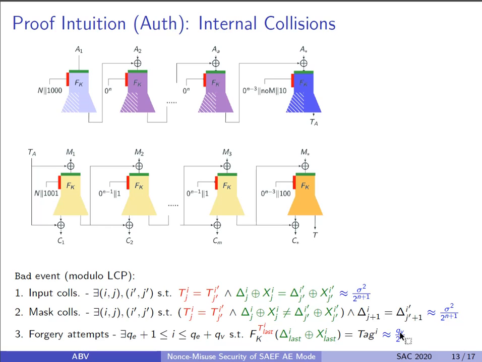The third and final bad event is the forgery attempts, when a tag provided in the decryption query verifies its corresponding ciphertext. That is, when this equality holds for the last fork call of that query. There are 3 cases for such collisions to occur. First, when with the previous encryption query, this decryption query shares the longest common prefix up to the last block, including the last block. In that case, the delta and the input blocks are fixed and the same as the old encryption queries. However, the tags are different. So in that case, this collision has a probability of 0.